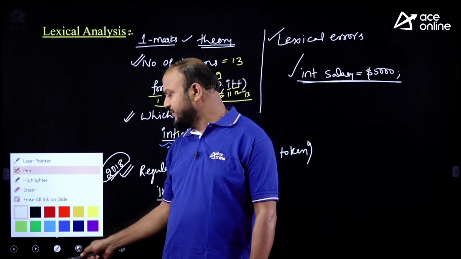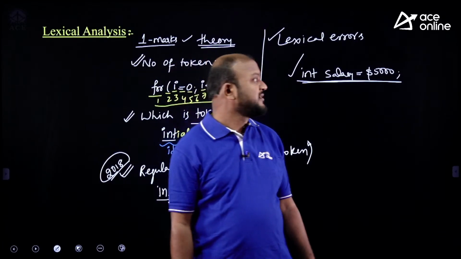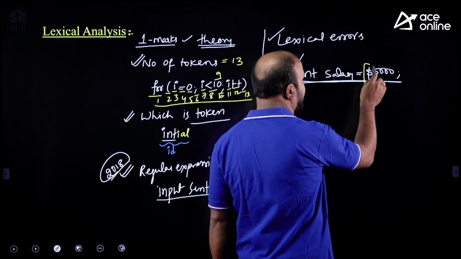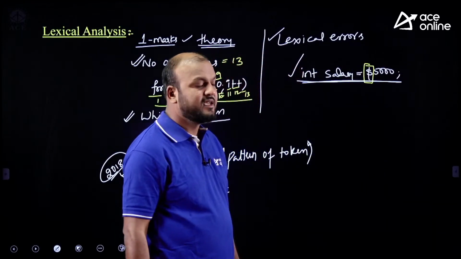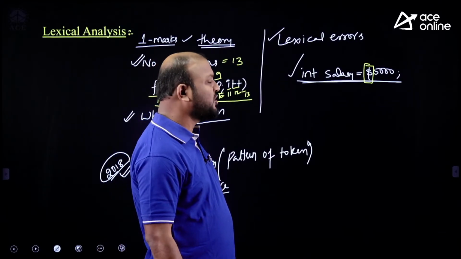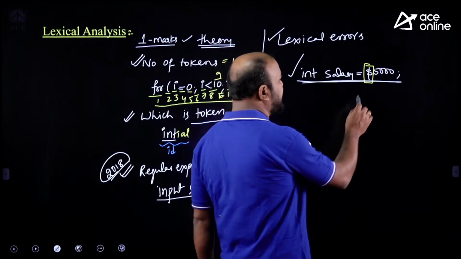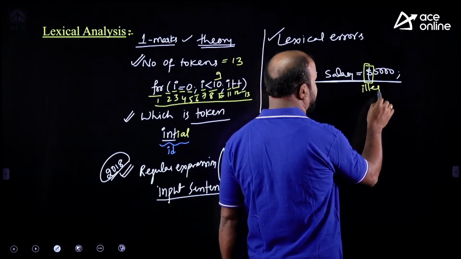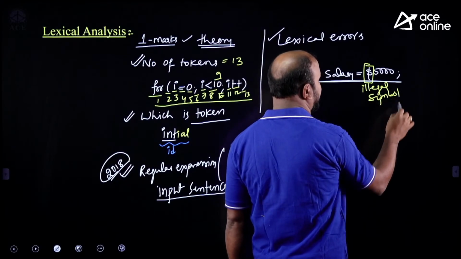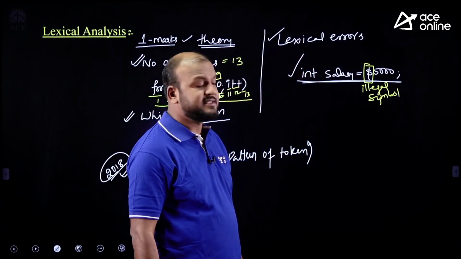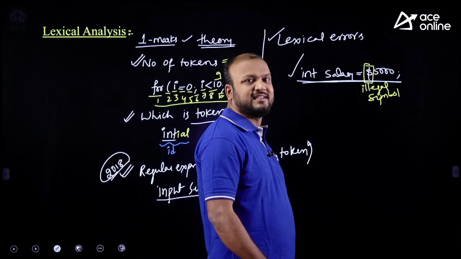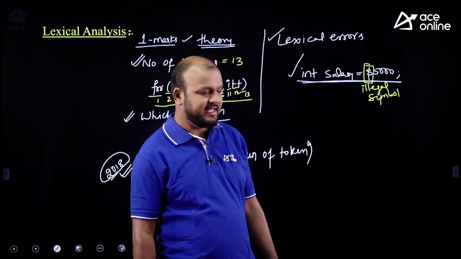Here, you tell me, is any error there in this statement? Yes, error is there. What is that error? Dollar is an error in C programming. Why is dollar an error? Because in the C programming character set, dollar is not there. So dollar will be considered an illegal symbol. Illegal symbols are identified in the lexical analysis phase. So we can call this an error in the compilation at the lexical analysis phase.